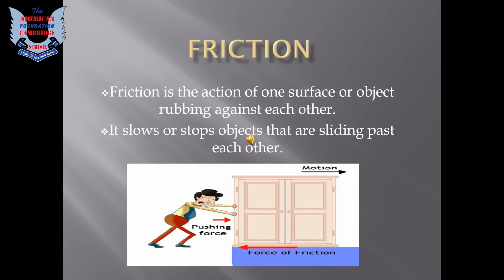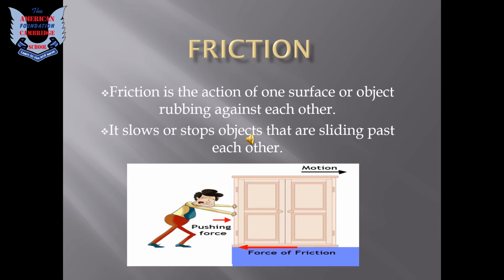So students, the next force we have is the force of friction. What is friction basically? Friction is the action of one surface or object rubbing against another. For example, take your hands and try to rub them against each other. You will not be able to rub them as smoothly. Why? Because there are some pores in your hand that will oppose the flow of your hands against each other. So it will be difficult for you to rub your hands smoothly.